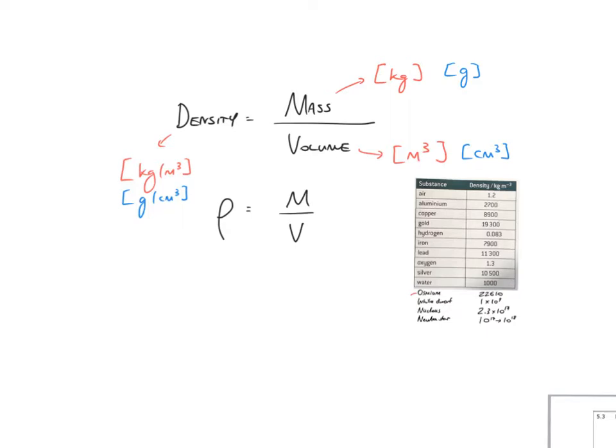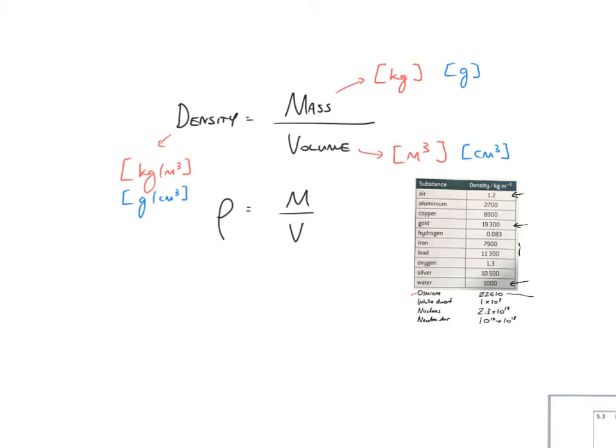Here's a list of common densities. You'll notice that air is roughly 1 kilogram per meter cubed, 1.2 kilograms per meter cubed, which might be quite surprising. Water is 1,000 kilograms per meter cubed, a ton per meter cubed. Again, going up, lead and iron higher still. Gold, 19,300 kilograms per meter cubed.